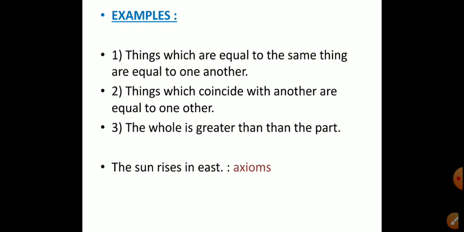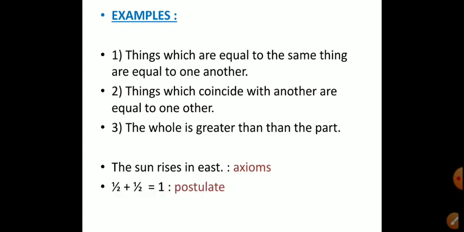The sun rises in the east, these true statements, we do not link with geometry. We use this concept in mathematics. Whenever we solve some examples, we need that the sun rises in the east. We use the directions, and the sun rises in the east. We use this concept in mathematics, but it is not directly linked with geometry. So this statement is called an axiom.